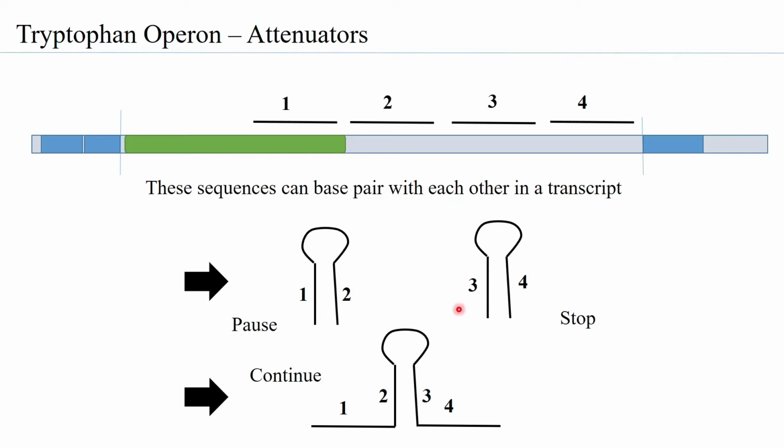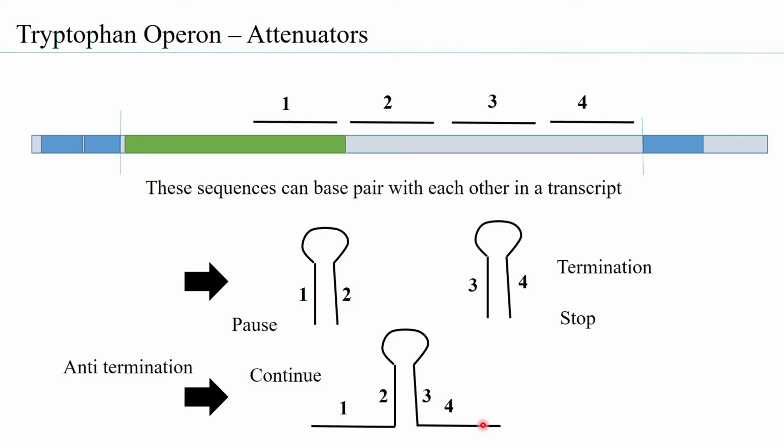So what you have over here is what is called the termination loop, and what you have over here is what is called the anti-termination loop. If this is formed, then transcription will not stop, but if this is formed, then transcription will be terminated. So the question very clearly is that you have these 3 stem loop structures possibly happening, but one leads to termination and the other leads to anti-termination.